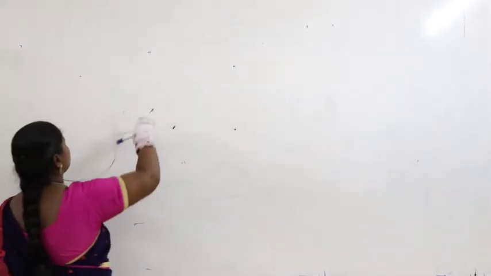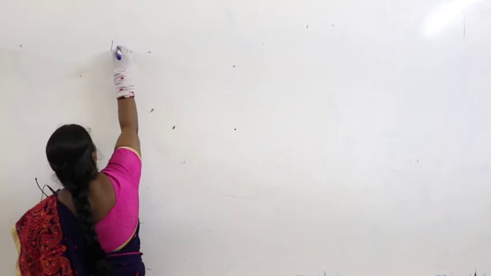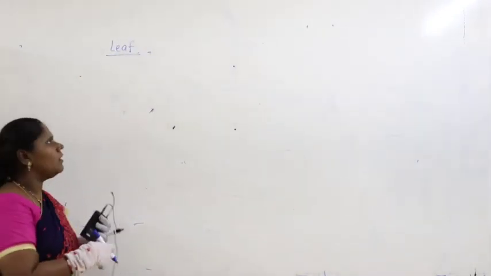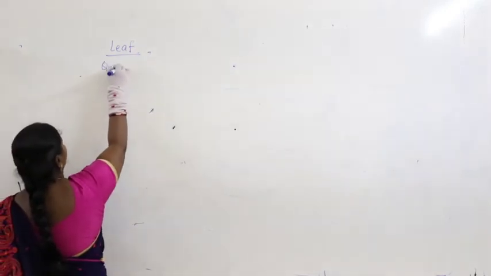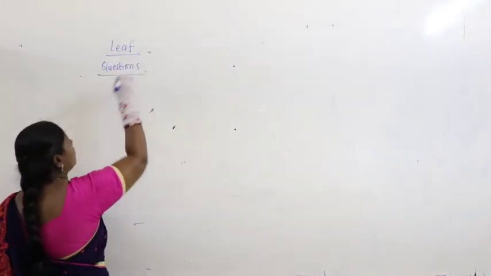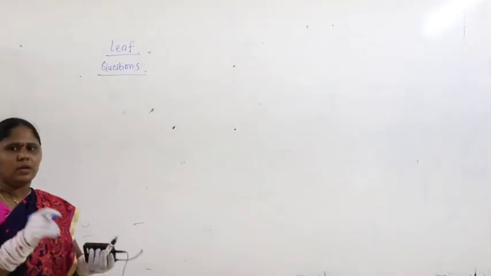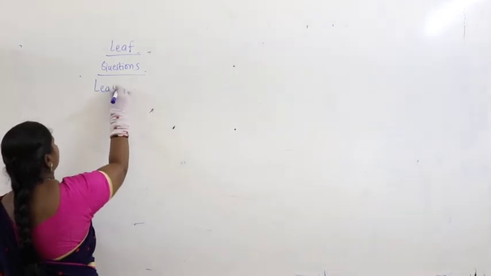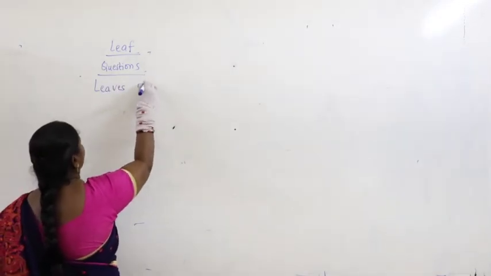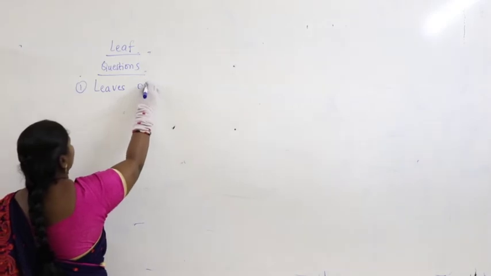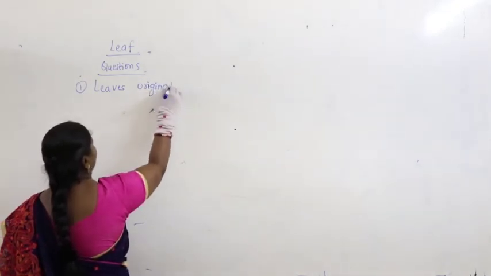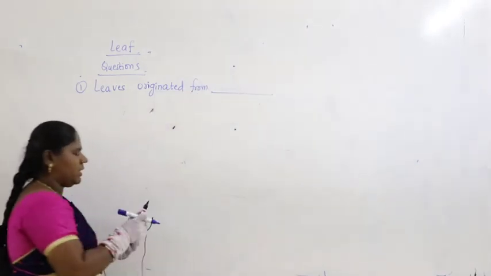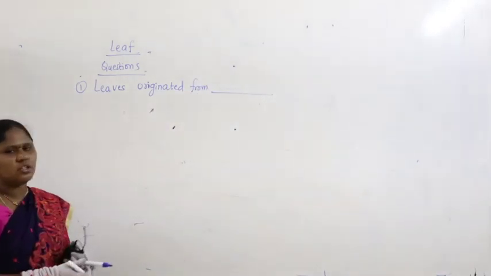Let me give you some questions. Last class we studied the leaf part. Let me give you a few questions on that. Let us discuss one or two questions. For example, if the question is "leaves originated from," then choose the option for where the leaves originate.